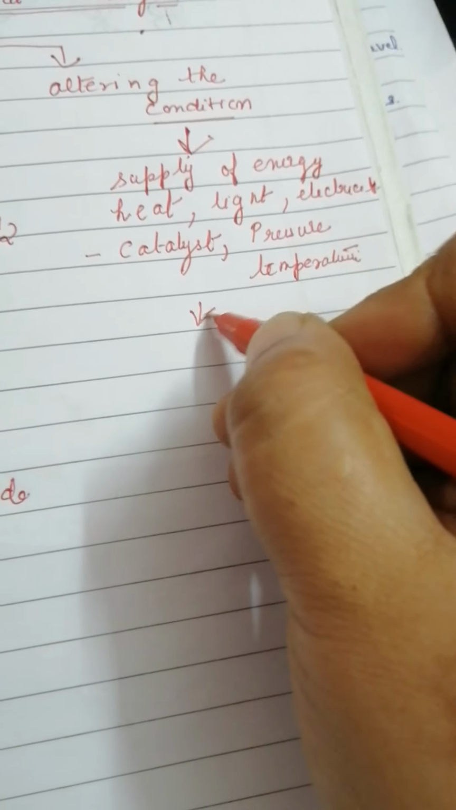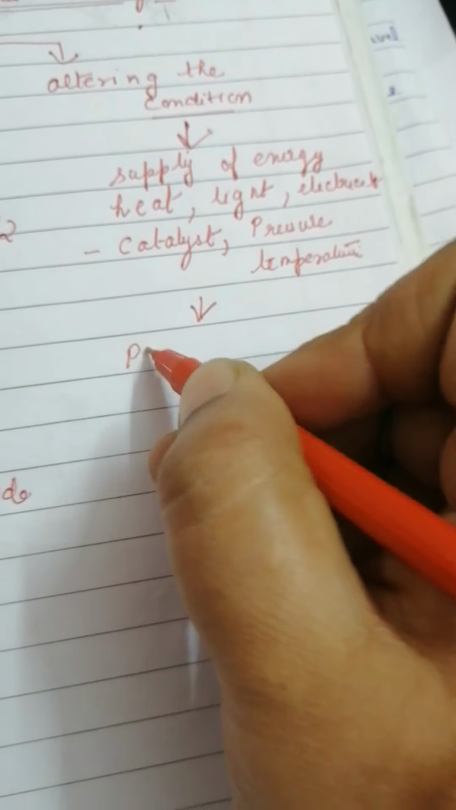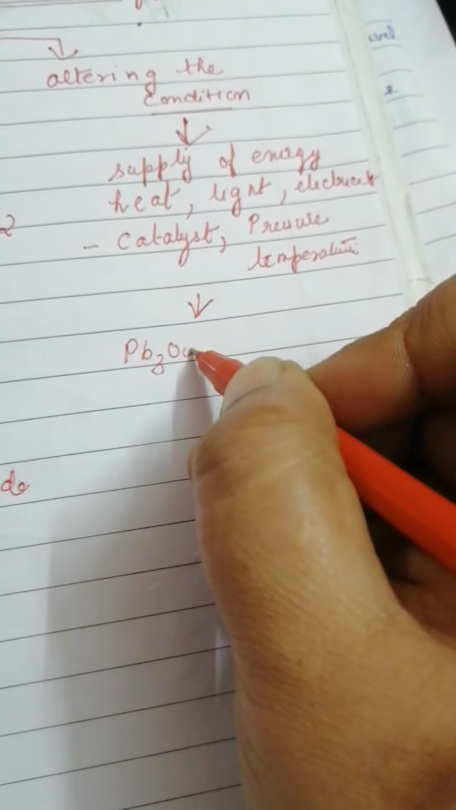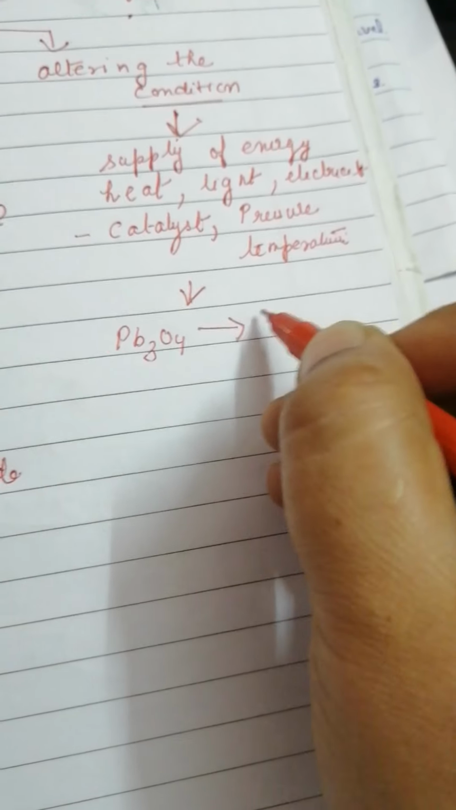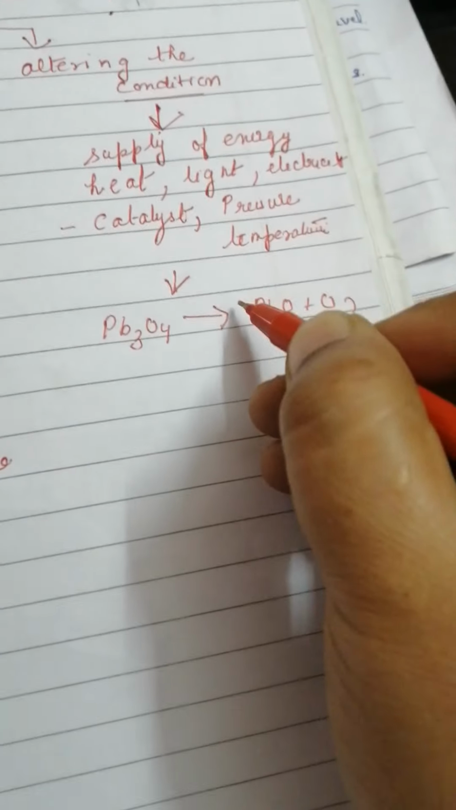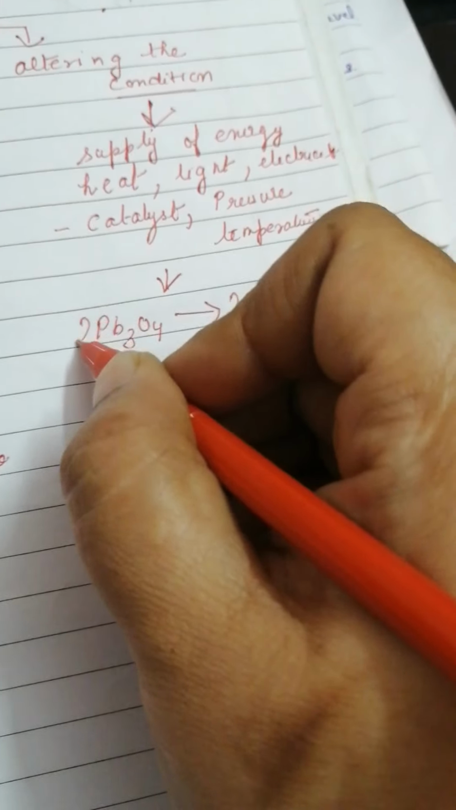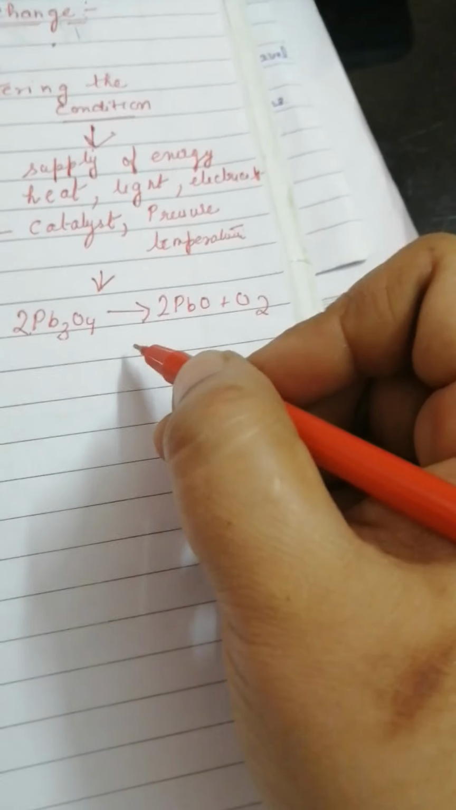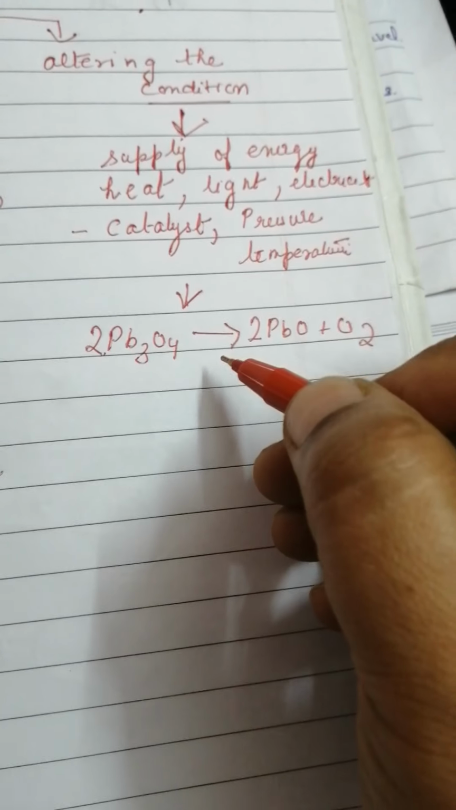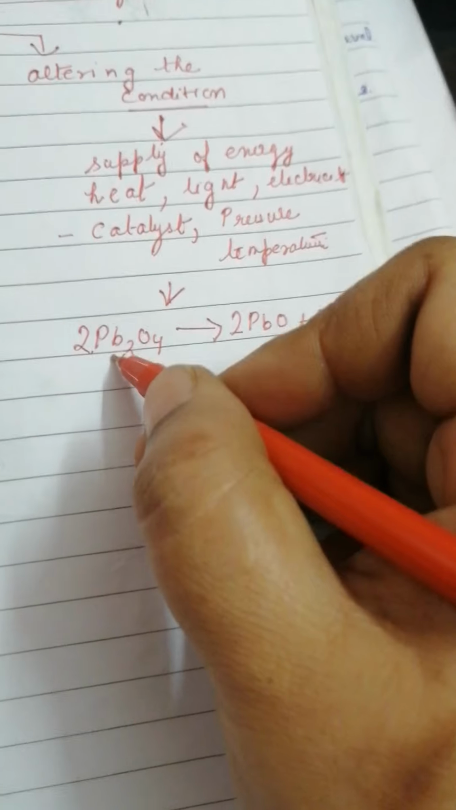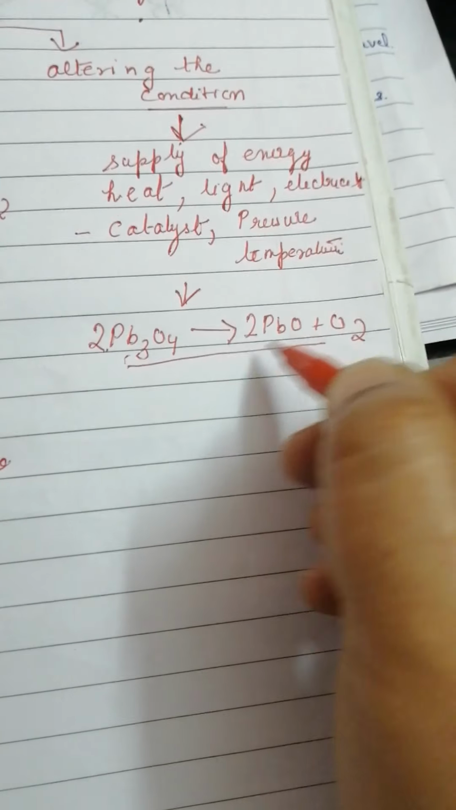So let us talk about the heat. You all know this reaction: Pb3O4, when it is heated, in thermal decomposition reactions you have done, we get PbO plus O2. Even lead nitrate gives you lead oxide plus nitrogen dioxide plus oxygen. So many thermal decomposition reactions you have done in this chapter. So you know sometimes the reaction happens in the presence of heat.